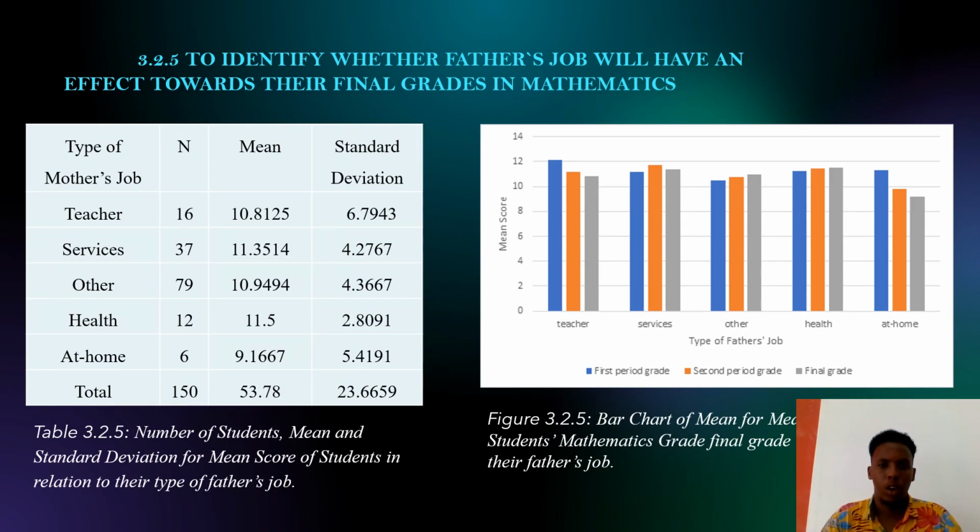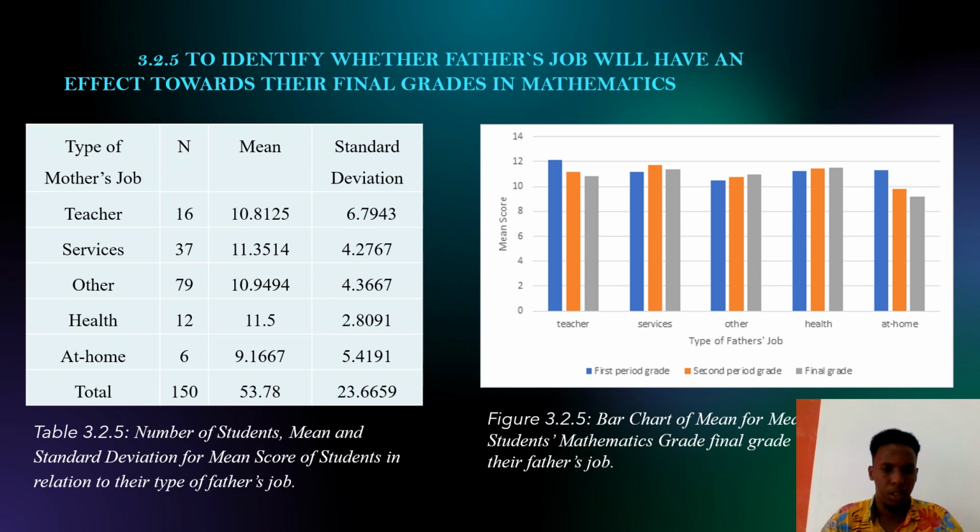However, I also want to identify whether father job will have an effect toward their final grade in mathematics. As you see, this figure consists of two types: a table and a bar chart. The table is talking about mother job, while the bar chart is talking about father job.